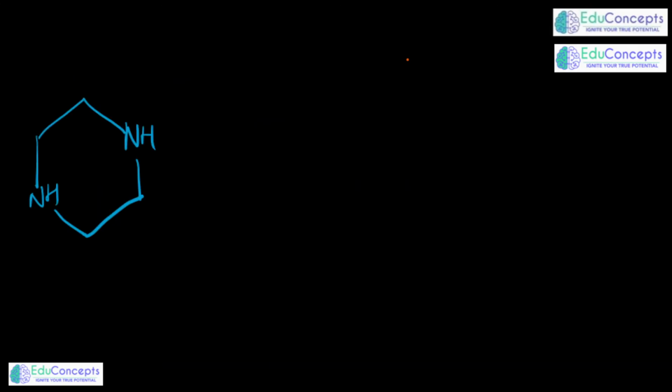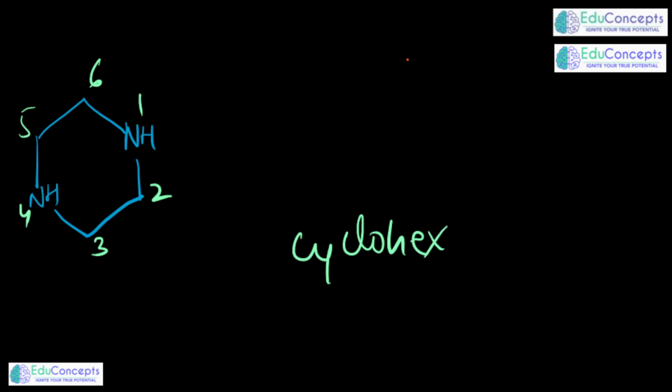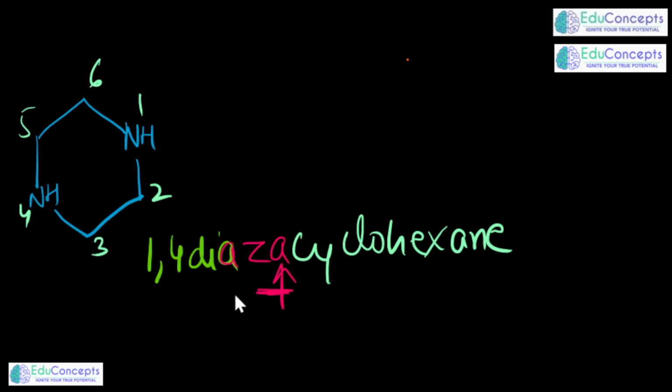And similarly, this aza can also be used in the cyclic form also, just like 1, 2, 3, 4, 5, 6. So this means it is cyclohex. All are single bonds, so cyclohexane. In the cyclohexane, we are able to see 1 and 4 is having diaza. So this aza, you have to keep it in mind. So I think I made my point clear. So these are some of the names which you always have to remember.